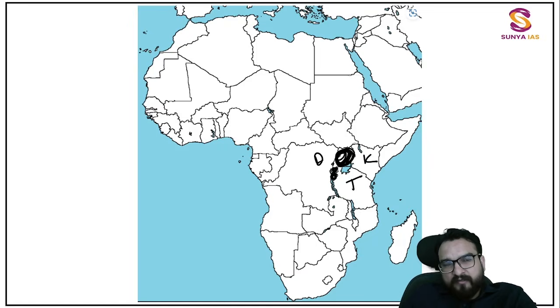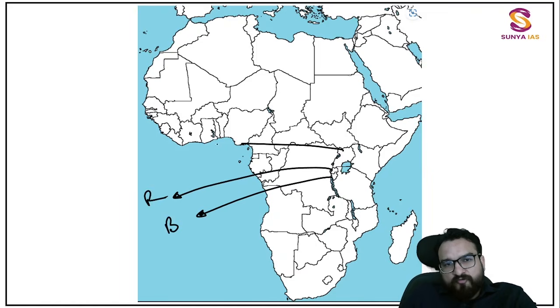Easy to remember them. Then the bordering countries you will be able to tell me. So well, here you will be remembering it in the form of B, in the form of R, in the form of U.